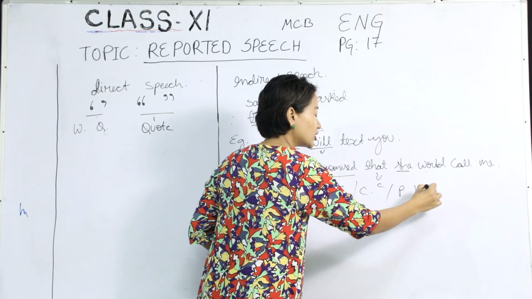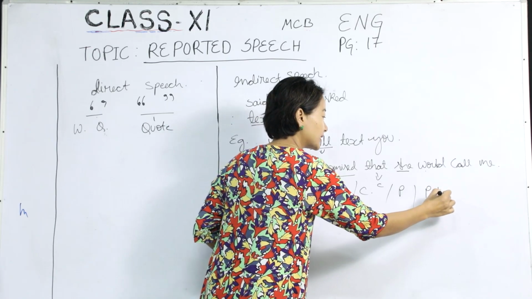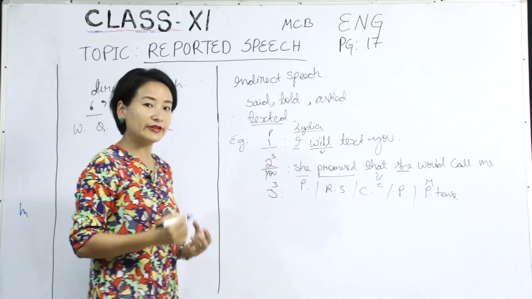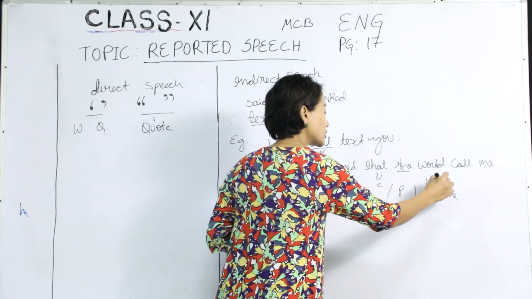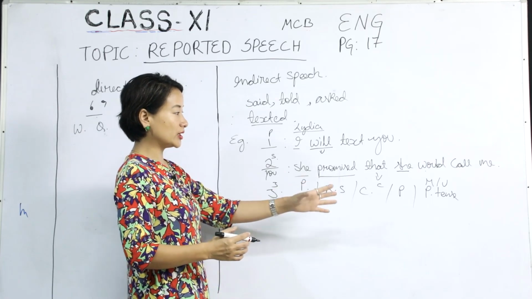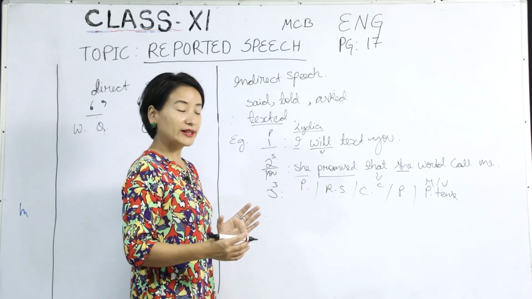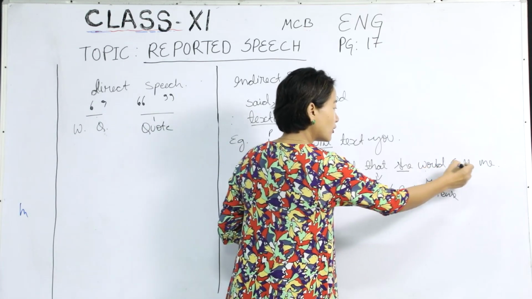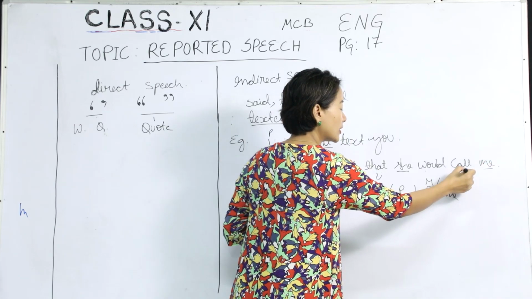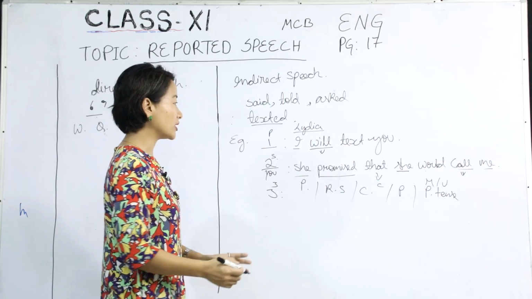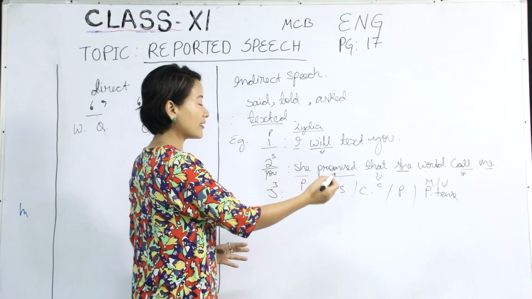And even this is changed into the past tense, the modal auxiliary, or we can also say the verb. So your modal verbs would change, it will roll back to the next tense. I will also be getting back to that. So, would call me. In this case here, we are not changing it because it is something that is likely to happen in the future. So that is what we have here.